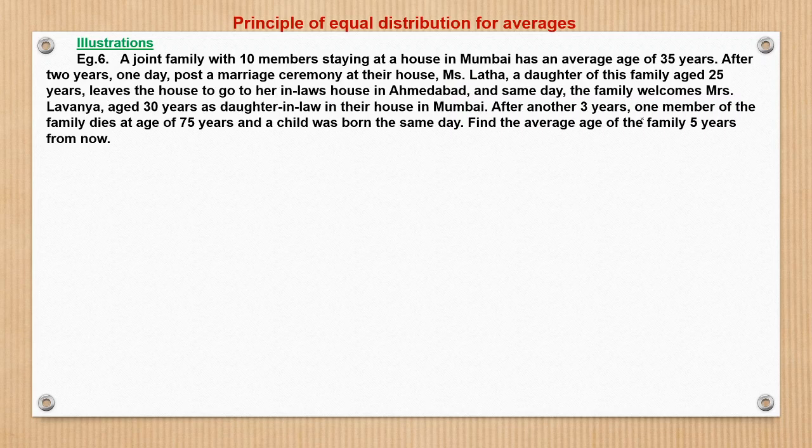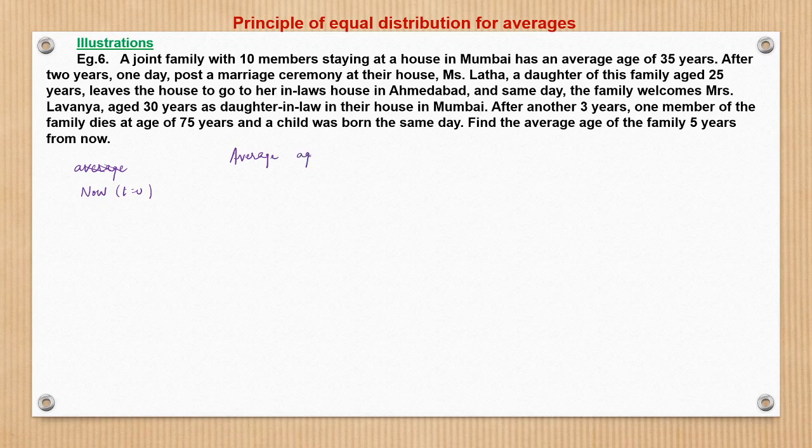And the same day, the family welcomes Mrs. Navanya, aged 30 years, as a daughter-in-law. Means Mrs. Navanya is coming as a bride to the family. After 3 years, another 3 years, means 5 years from now, one member of the family dies at the age of 75 years and a child is born the same day. Find the average age of the family after 5 years from now. So let us see what happens. What is the average age now? Now, that is t equal to 0.